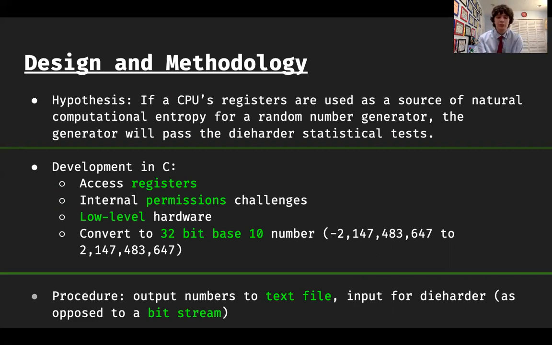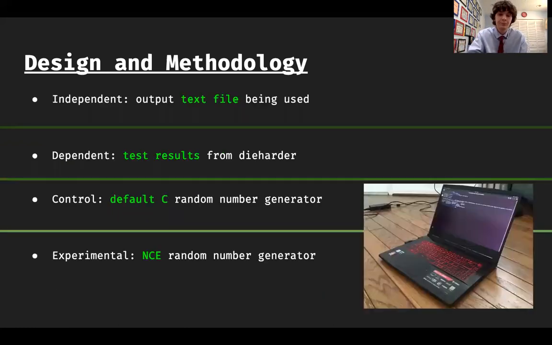And then for my procedure, I would have my random number generator generate a text file of random numbers, give that to the Dieharder program, and then it would give me the outputs of its tests to tell me if the numbers were likely to be random.